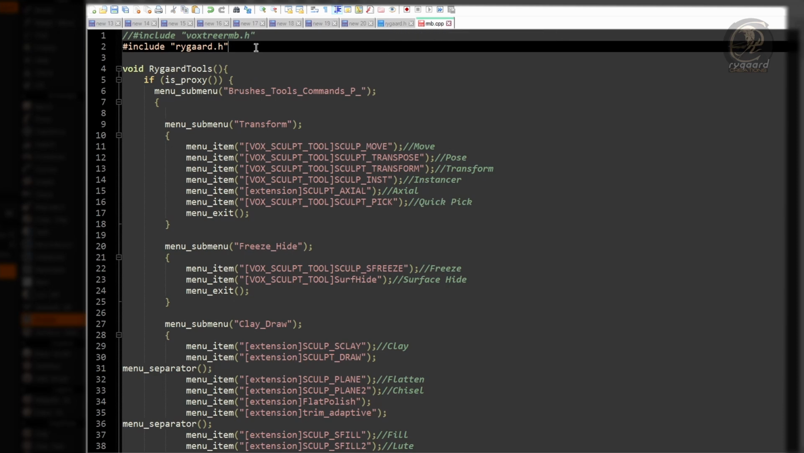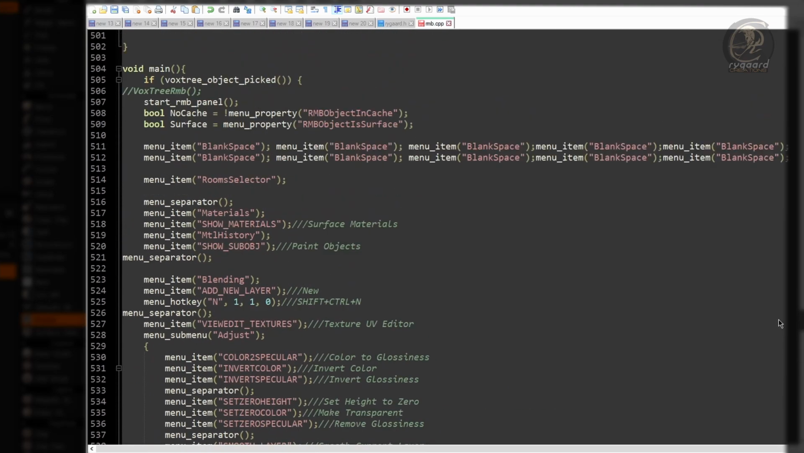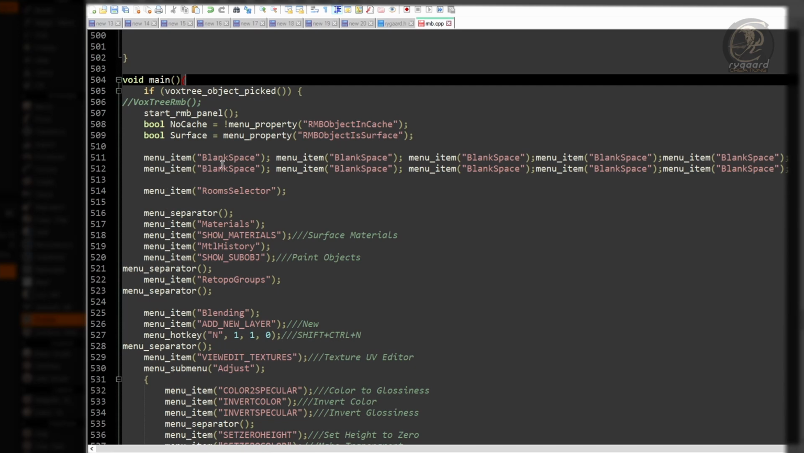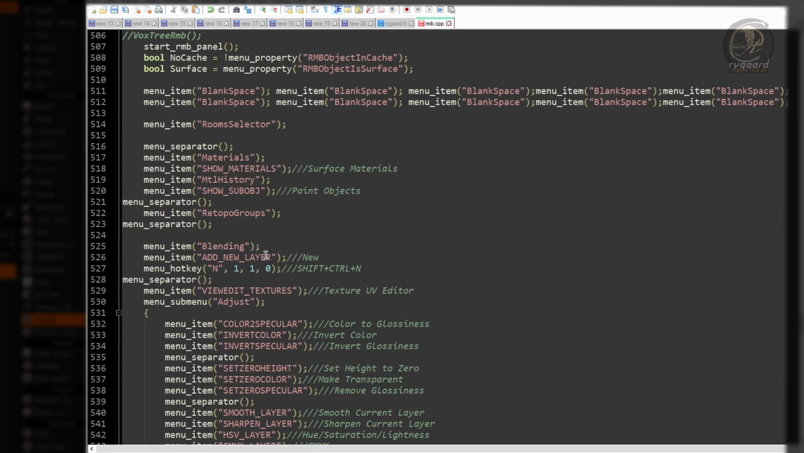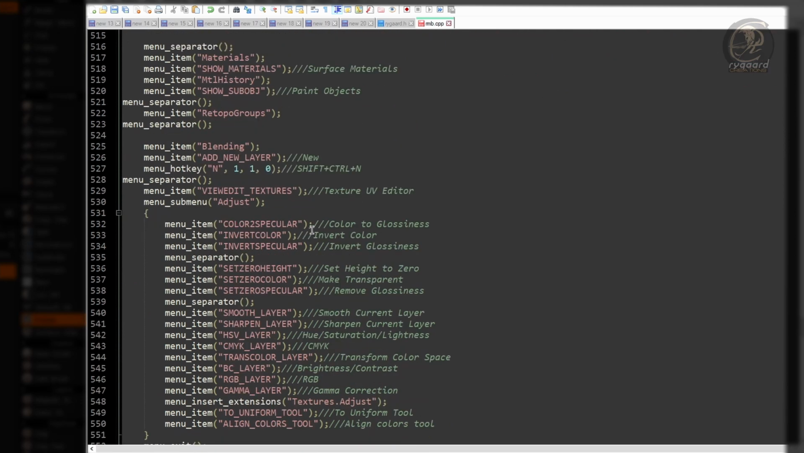So, inside the main function, down there, I will create a main submenu that will contain several submenus corresponding to each menu at the top of the interface. First, I will define the location where the main submenu will be positioned to be shown in the right-click menu. In this case, I would like this submenu to be shown on top of the Rygaard creation submenu.